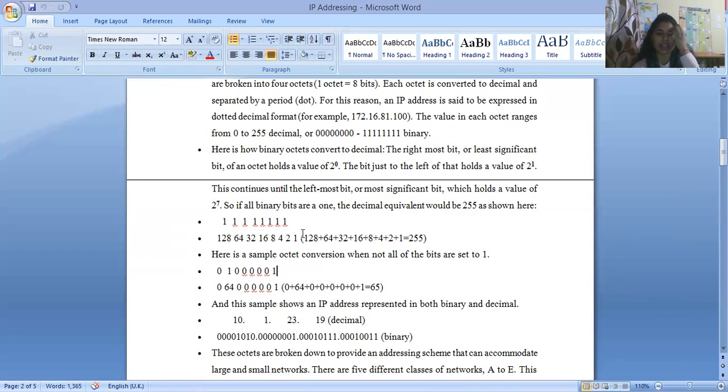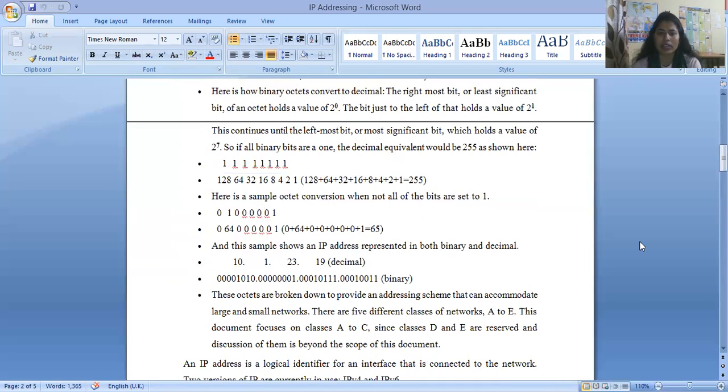So here, this is the binary value of 255. You calculate 2 to the power 0 into 1, plus 2 to the power 1 into 1, plus 2 to the power 2 into 1, plus 2 to the power 3 into 1, plus 2 to the power 4, 2 to the power 5, plus 2 to the power 6 into 1, plus 2 to the power 7 into 1. Whenever you add all these values, you get 255. Okay, so here is a sample octet conversion.